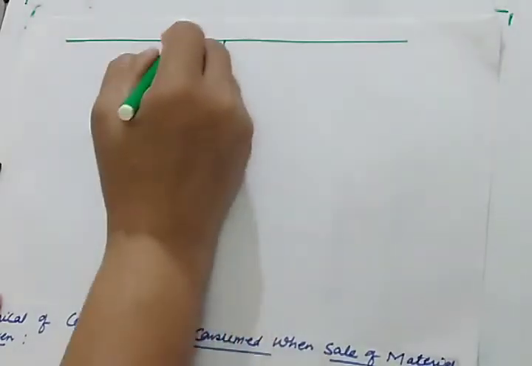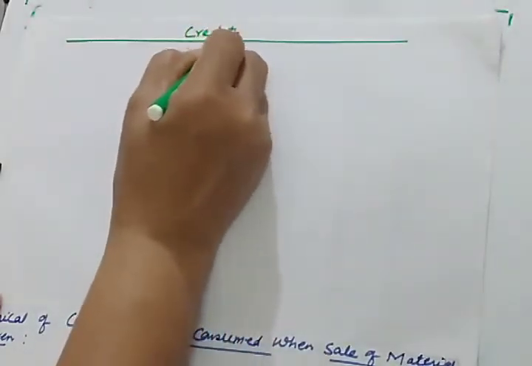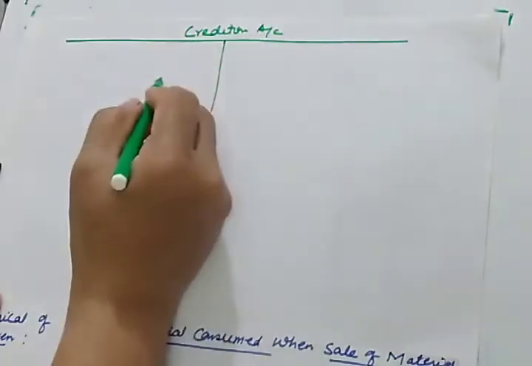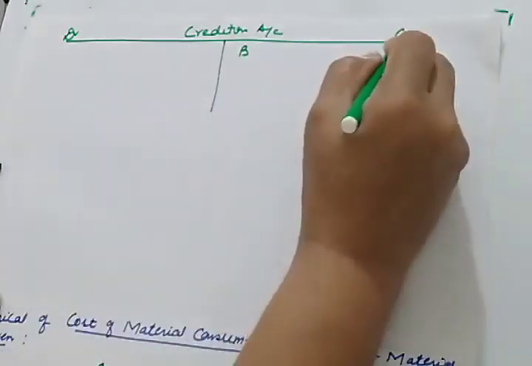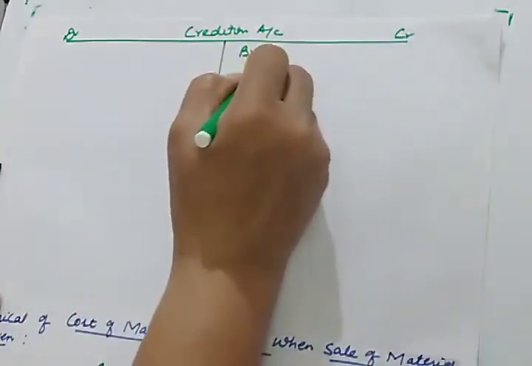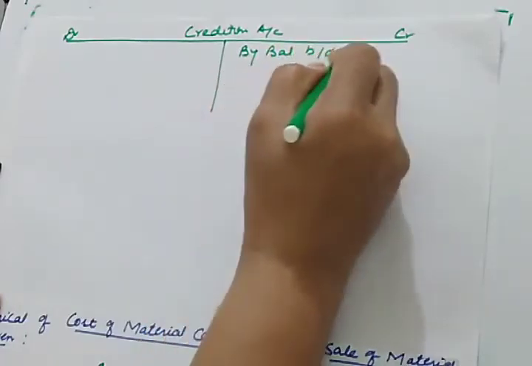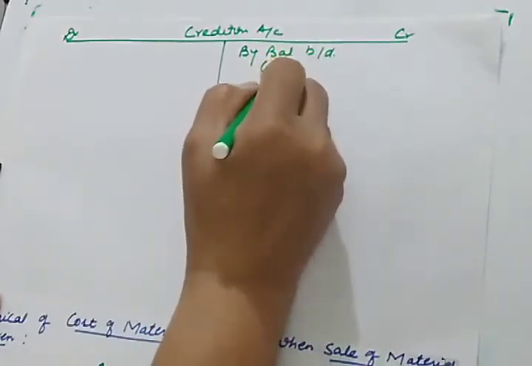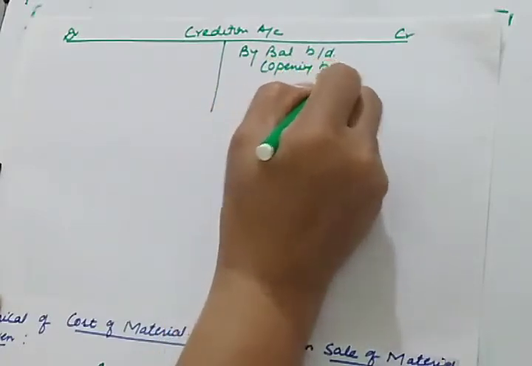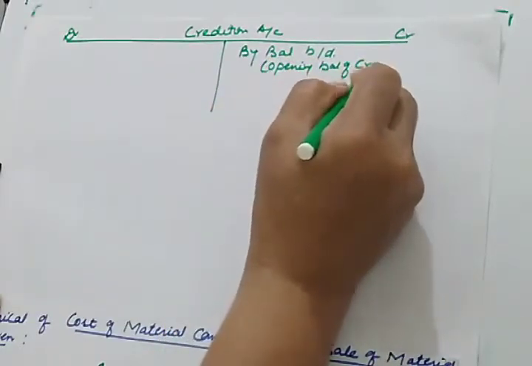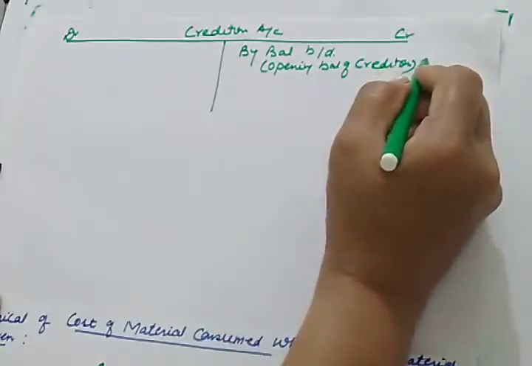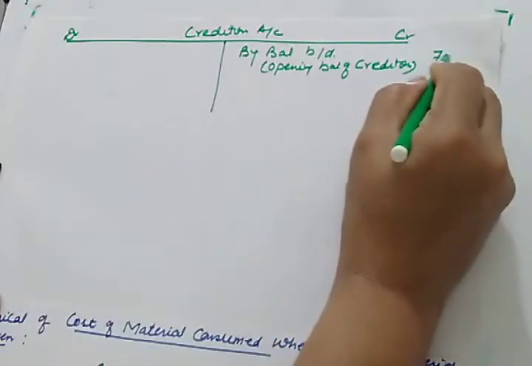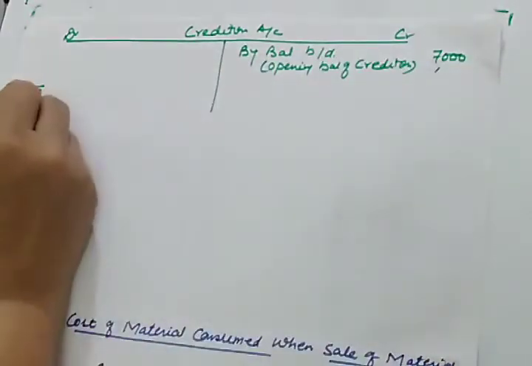So this is the creditors account. Let us see what is there in it. Opening balance is given to us: by balance brought down, opening balance of creditors, which is given as 7,000, and then the closing balance is also given.